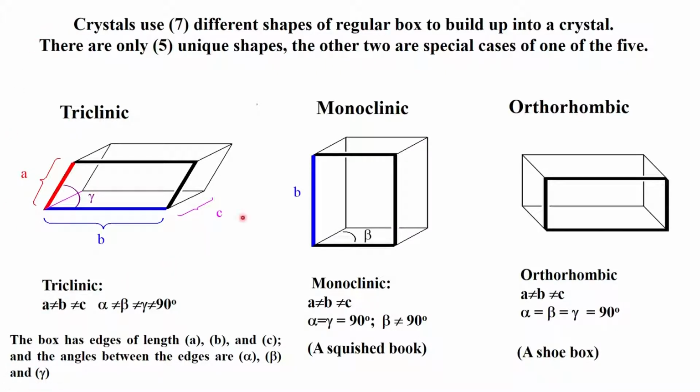Imagine the situation with the box which is shown here for the triclinic system. The A direction here will repeat itself in the next unit cell, the next unit cell, and so on. B also will repeat itself like that, and C also will repeat in that particular direction. So, the repeat units are A, B and C.